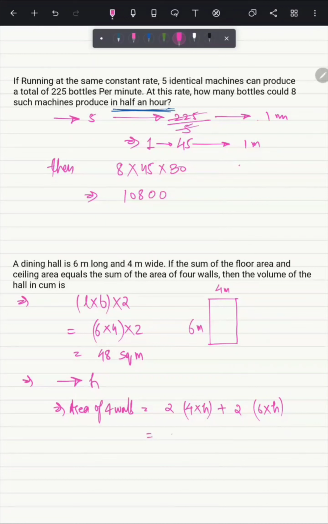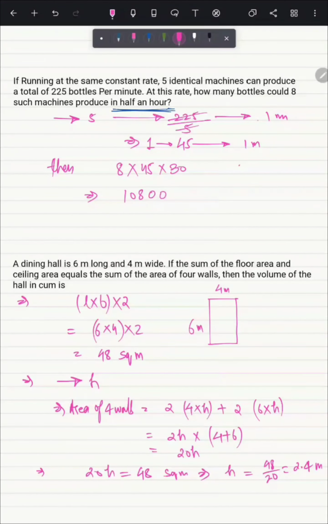On solving this, we will take 2h common, multiplied by 4 plus 6, that is 20h. As per the second line of the question, 20h is equal to 48 square meter. So the value of h will be 48 divided by 20. So we will get the height, that is 2.4 meter.